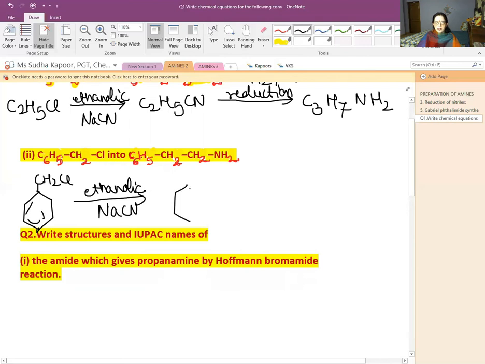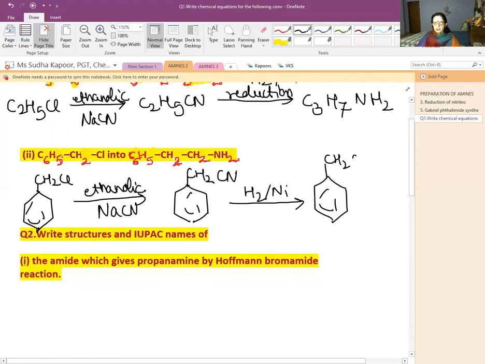Then we will be getting here C6H5CH2CN, and then the further reduction with H2 and Ni, what we'll be getting here is the required product, C6H5CH2CH2NH2. Let us give the name to it also. It is 2-phenylethanamine. Okay, we are in practice of naming also.